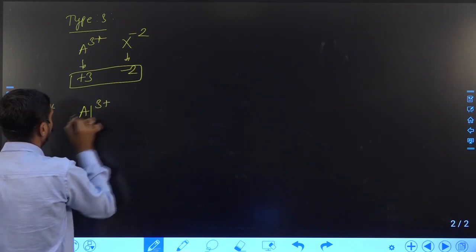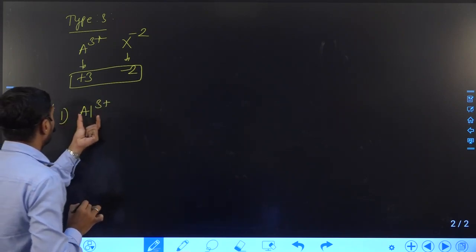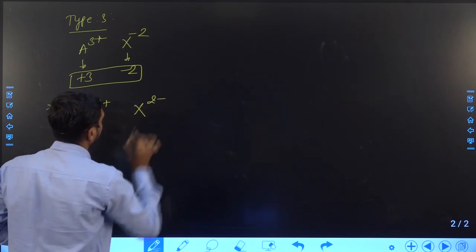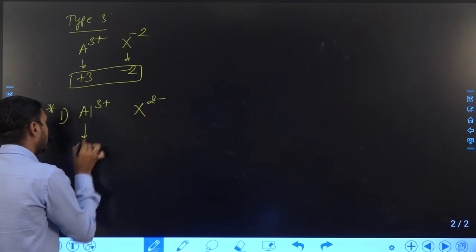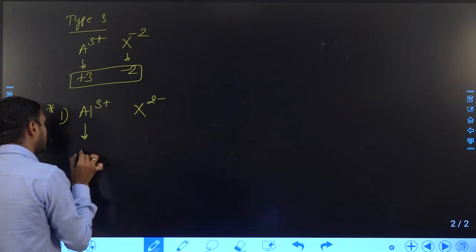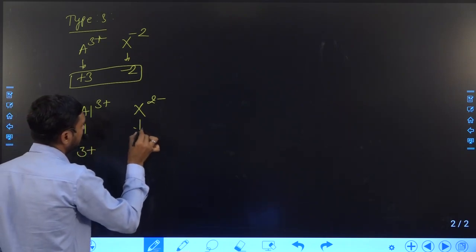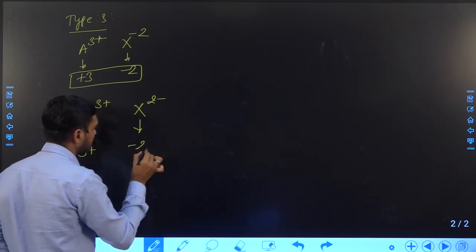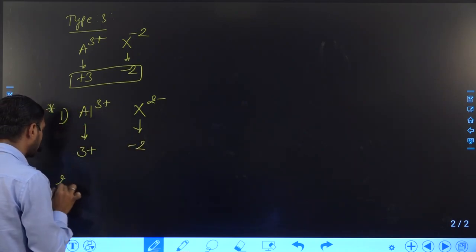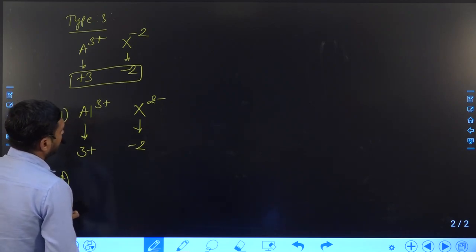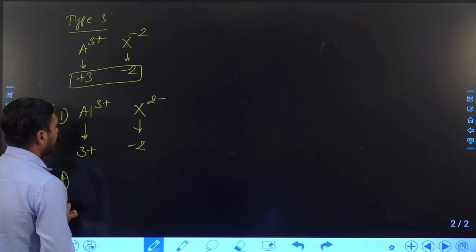First of all, in the first step we write the cation and the charge on the cation, and the anion and the charge on the anion. The charge on the cation is plus 3 and the charge on the anion is minus 2. This is the first rule. Second rule: we have to multiply by each other.